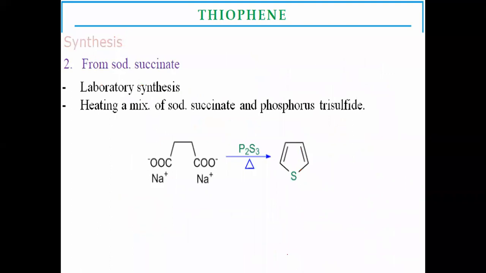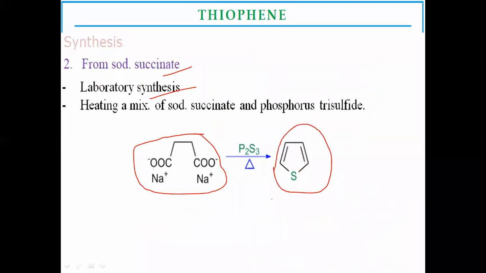Now another method: you can prepare thiophene from sodium succinate. Generally, this type of synthesis is carried out in the labs. It requires heating the mixture with sodium succinate, which is the starting material for the synthesis of thiophenes.